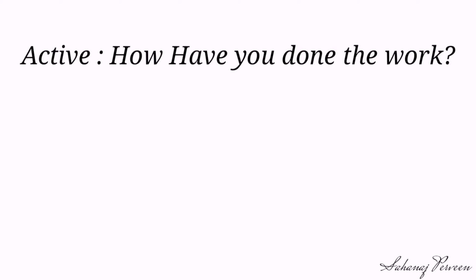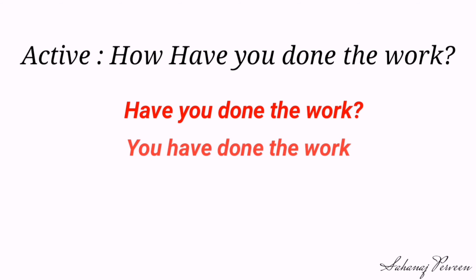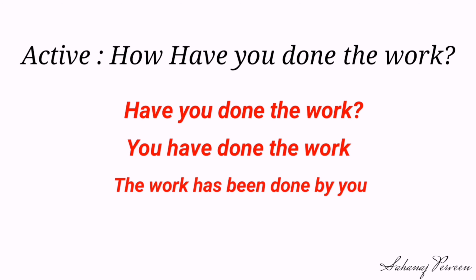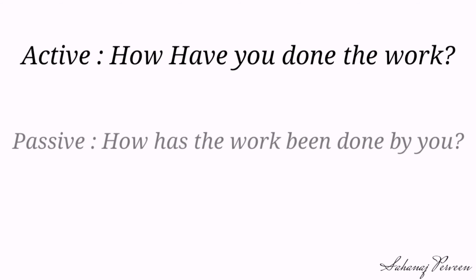Step 1: removing the WH word. Have you done the work? Step 2: convert into assertive. You have done the work. Step 3: convert it into passive. The work has been done by you. Step 4: convert into interrogative. Has the work been done by you? Finally, adding the WH word, our passive is: how has the work been done by you?